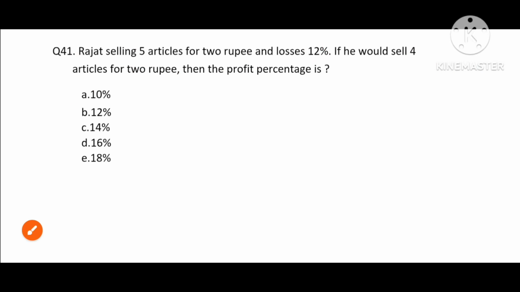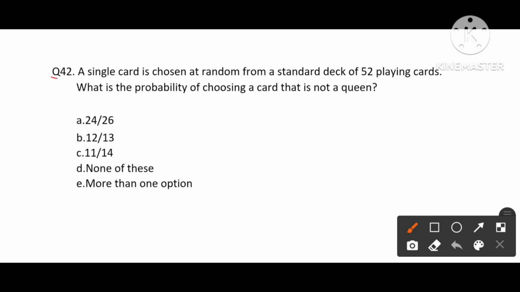Next. Now we are going to deal with question number 42. A single card is chosen at random from a standard deck of 52 playing cards. What is the probability of choosing a card that is not a queen? So in a deck of 52 playing cards, how many queens do we see? 4 queens. What is asked is not a queen.